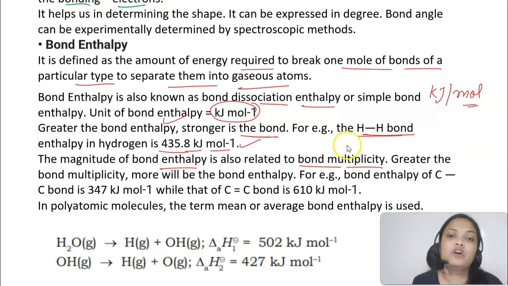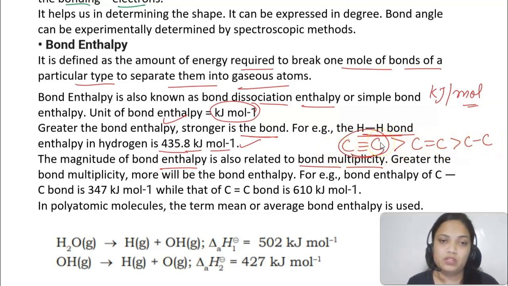For example, you know कि जो triple bond होंगे, right? Let's say carbon carbon triple bond, double bond, single bond. तो सबसे ज्यादा strength जो होगी वो carbon carbon triple bond की होगी. Okay, and it will be having highest bond enthalpy followed by double bond followed by single bond. Okay, यहाँ पे एग्जाम्पल दिया, कार्बन कार्बन सिंगल बॉन्ड की बॉन्ड एंथैल्पी इज 347 किलो जूल पर मोल एंड फॉर डबल बॉन्ड इट्स 610. सी ऑलमोस्ट डबल. सो दैट गिव्स अस द आइडिया अबाउट द स्ट्रेंथ ऑफ द बॉन्ड एज वेल.